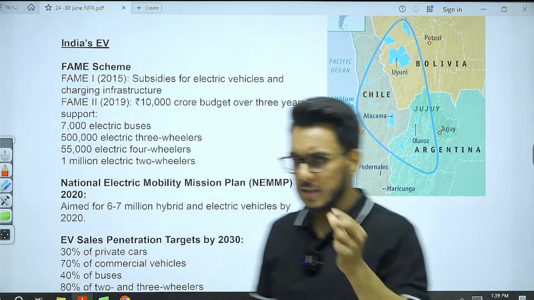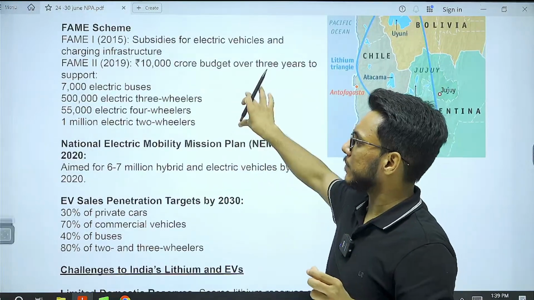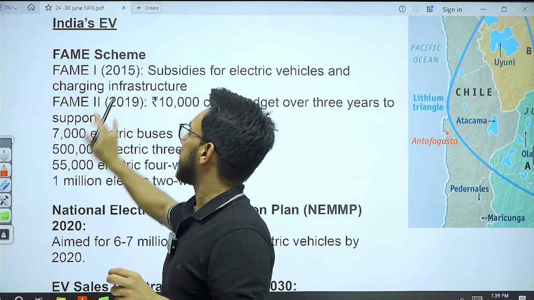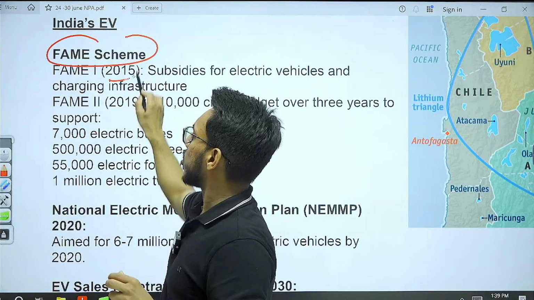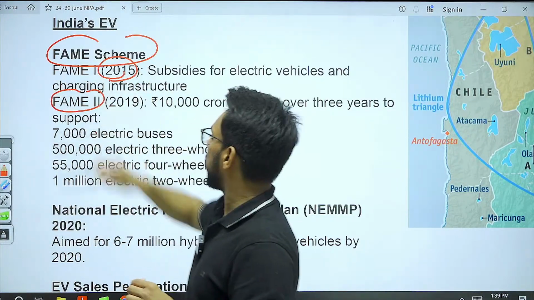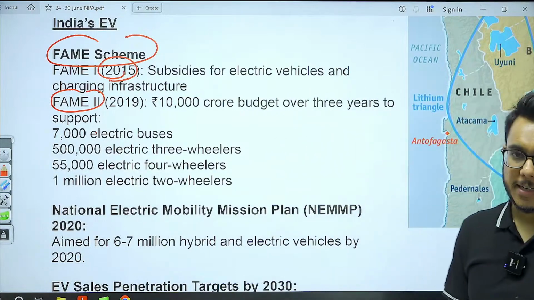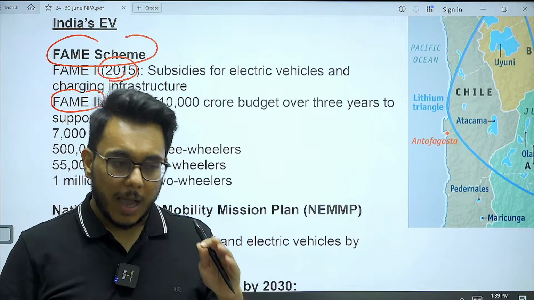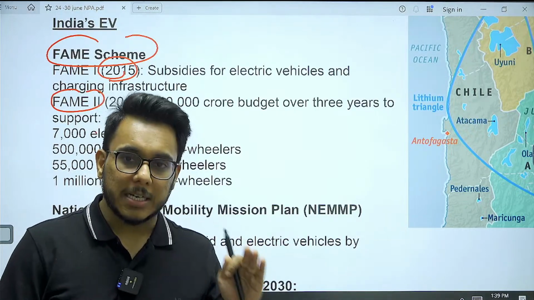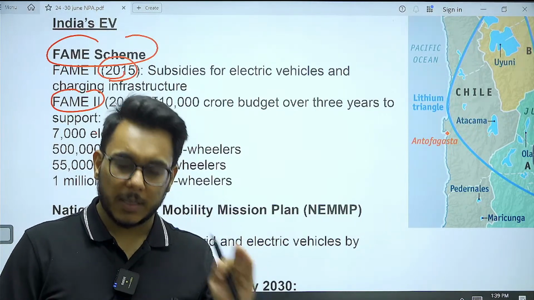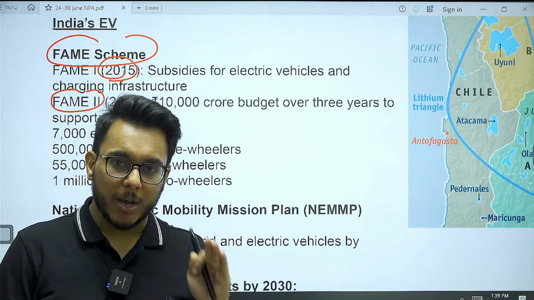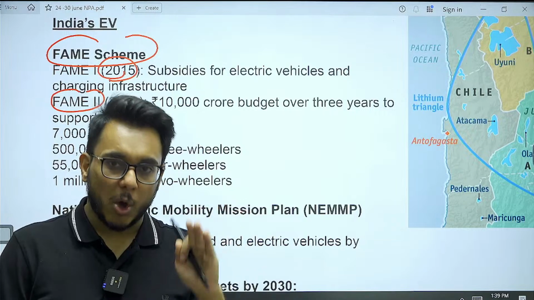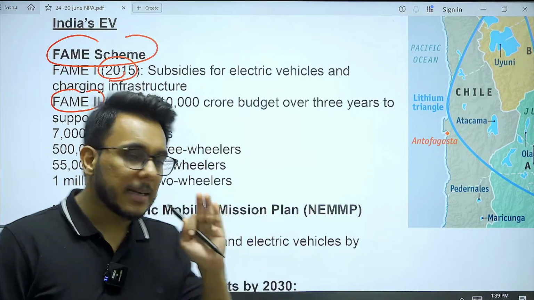FAME scheme. Now, FAME scheme phase 1 was launched in 2015 and phase 2 was launched in 2019. Under the FAME scheme, India will focus on research and development in EV vehicles, developing the charging infrastructure, and absorption of EV vehicles in public transportation.